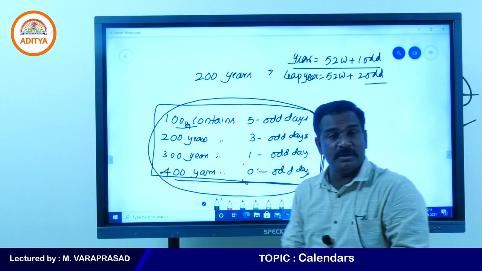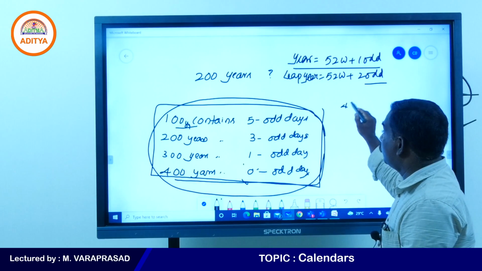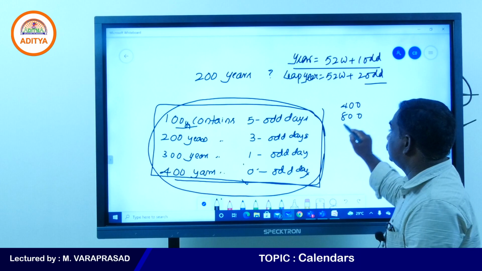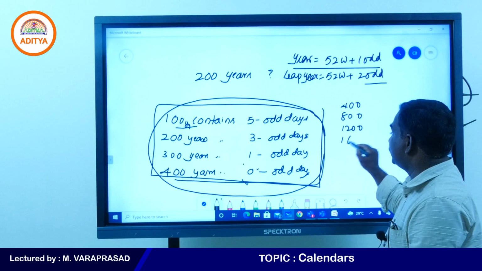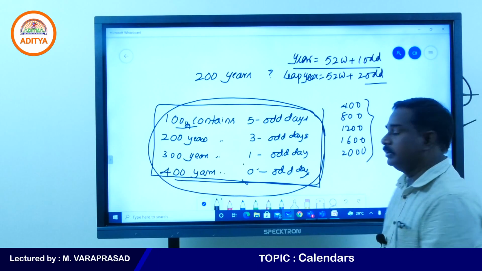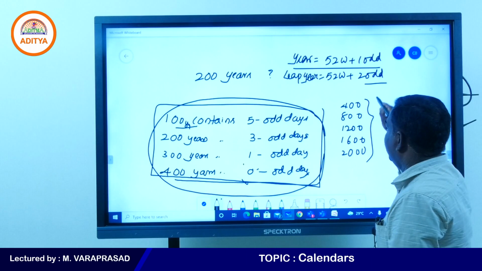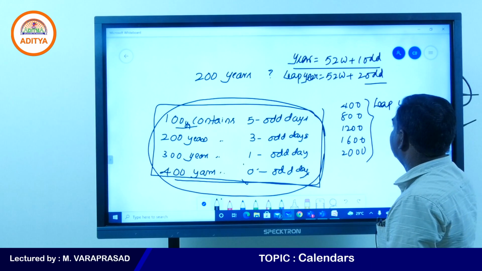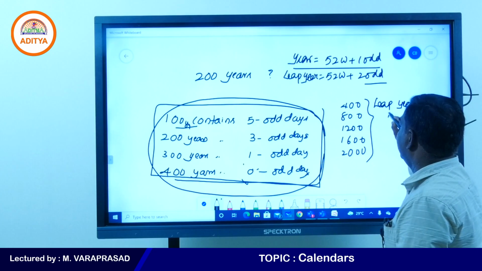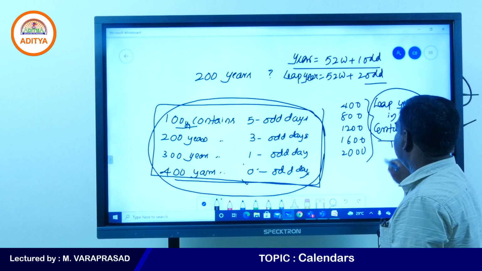I think all of you got it. One more very important point: 400 years, 800 years, 1200 years, 1600 and 2000, all these are leap years in centuries and will have 0 odd days.